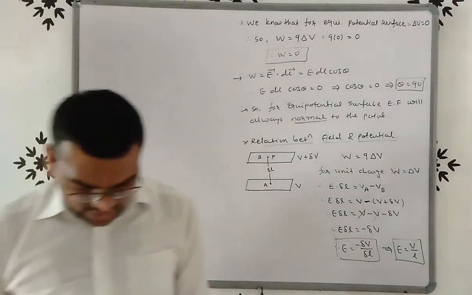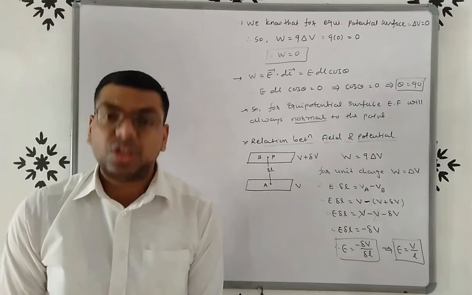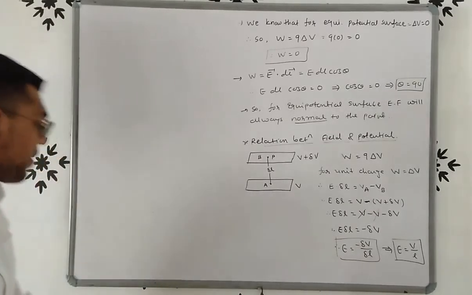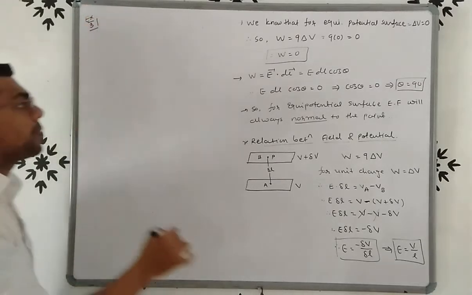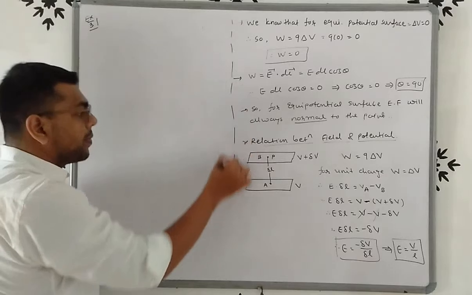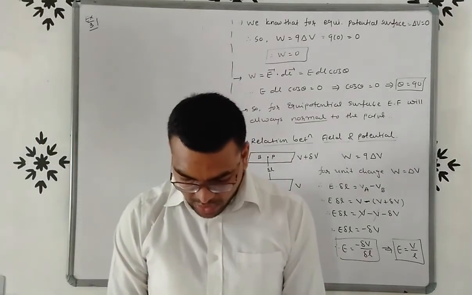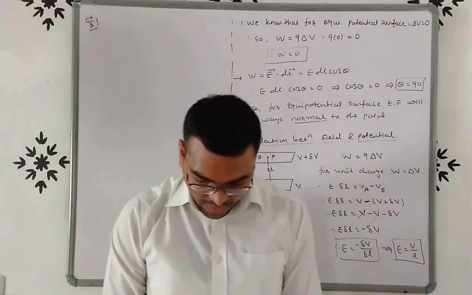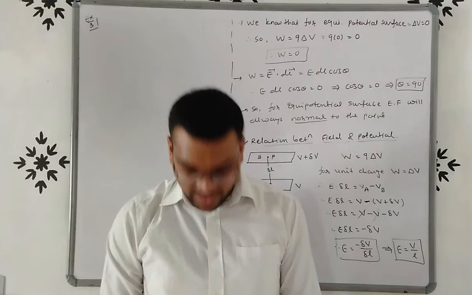Now, see friends, example number 3. Two charges 2 microcoulomb and minus 2 microcoulomb are placed at point A and B 6 cm apart.